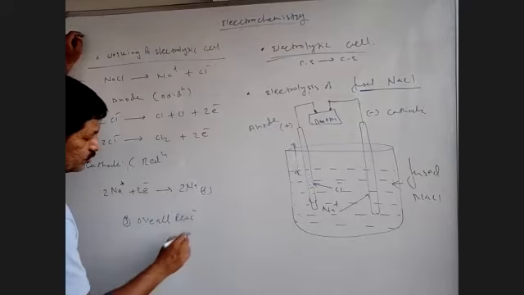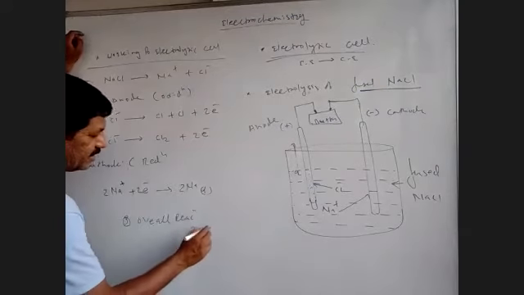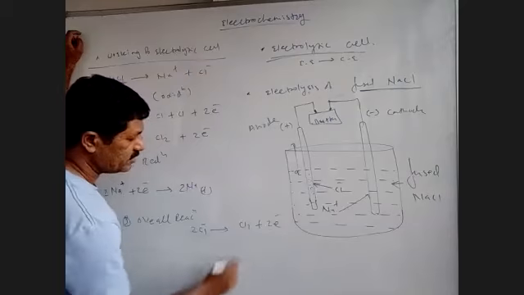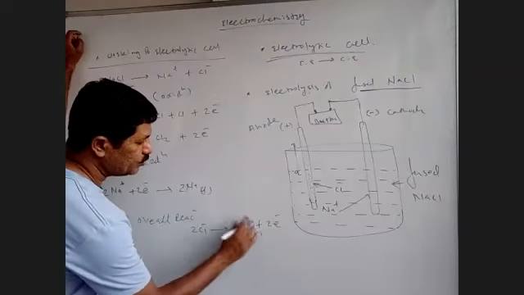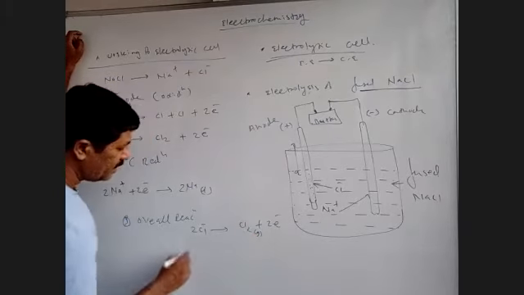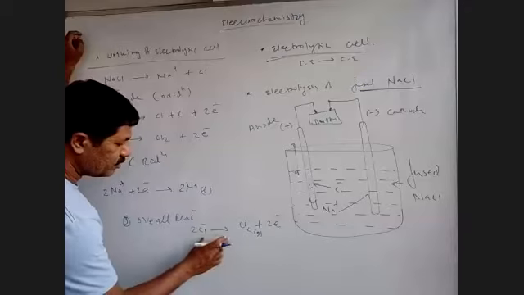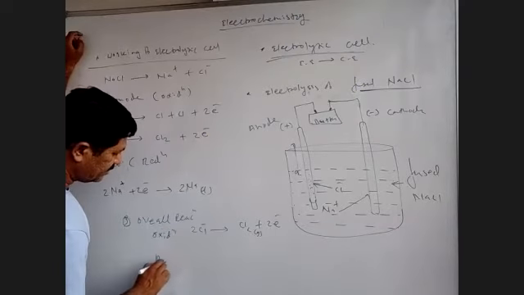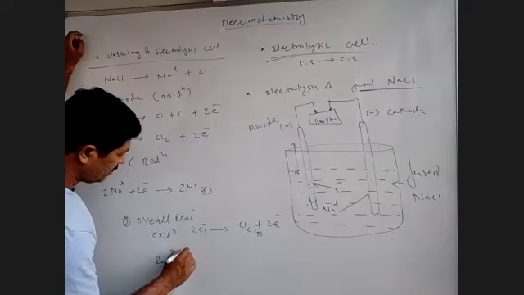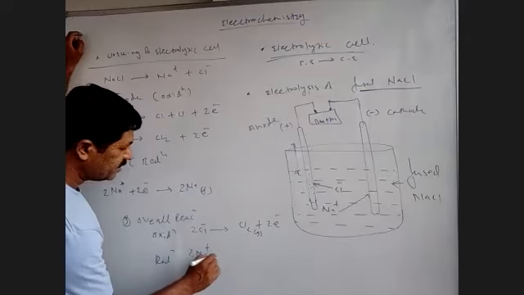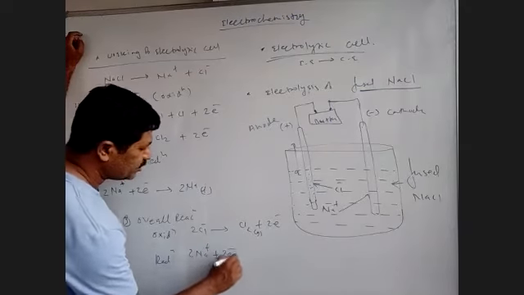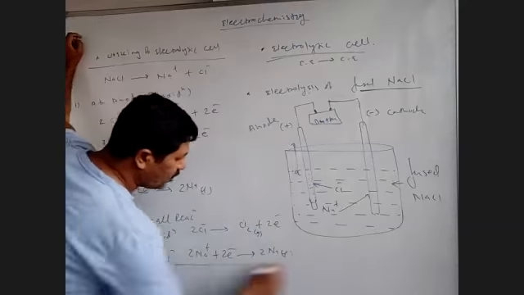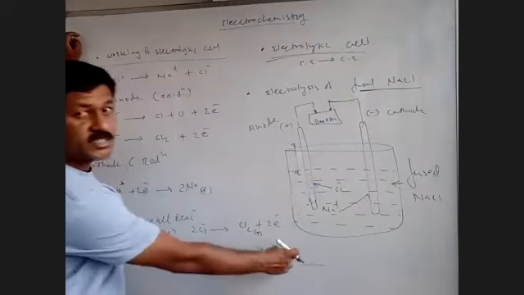Overall reaction की बात करते हैं तो सीधा क्या? 2Cl minus gives you Cl2 plus 2 electrons are lost. Cl2 gas है, so 2 electrons are lost here by this. This is half reaction which is called as an oxidation. So this reaction is of oxidation. Another reaction is of reduction. So that is 2Na plus plus 2 electrons are received to produce 2Na liquid. Overall reaction. This is oxidation, this is reduction.